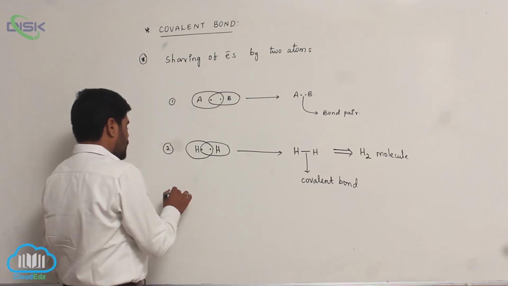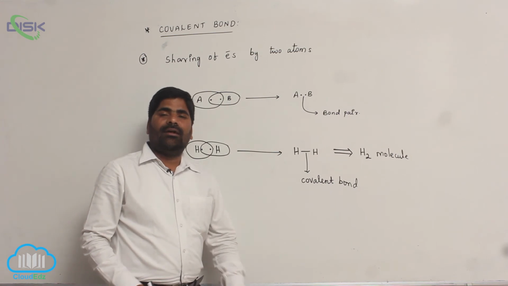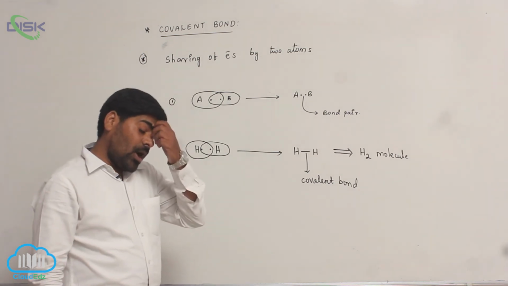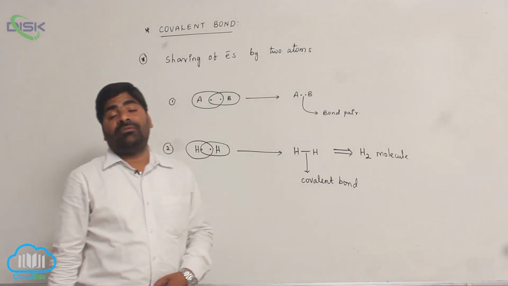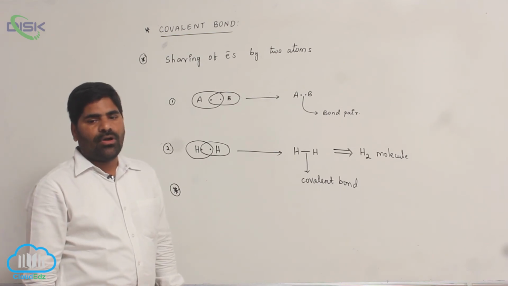To form an ionic bond, as discussed earlier, the electronegativity difference between two atoms must be greater than 1.7.